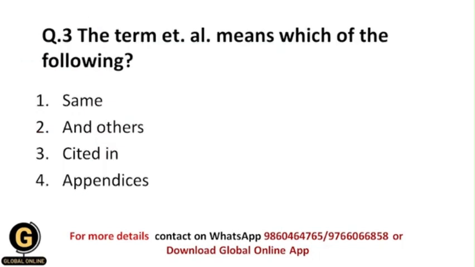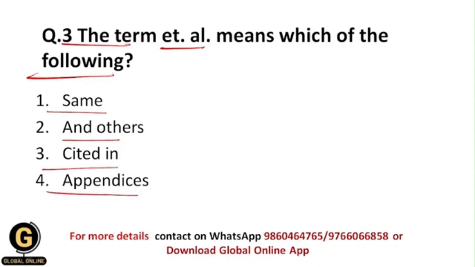The term "al." means which of the following? Now what is the meaning of al.? Whether it means the same, or and others, or cited in, or appendices. So students, the meaning of al. is "and others."